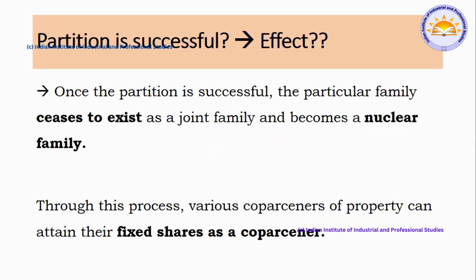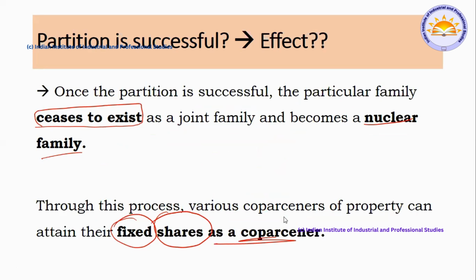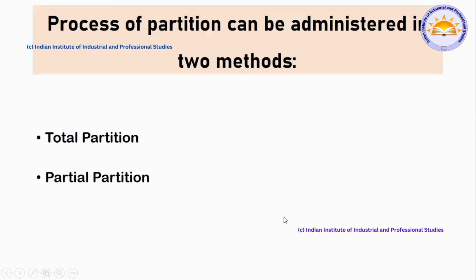Next, what is the effect of successful partition? Once the partition is done, such family ceases to exist. It becomes a nuclear family, an individual family, after getting their fixed shares. See, this is very important. Fixed shares as co-partners. Right. Next, the process of partition can be administered in two methods.